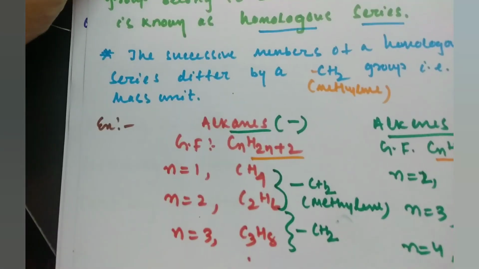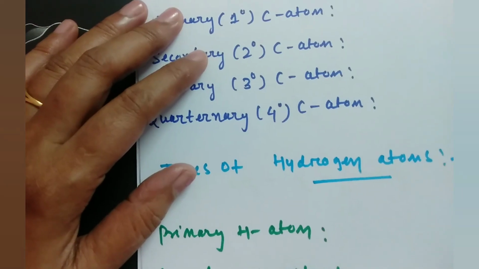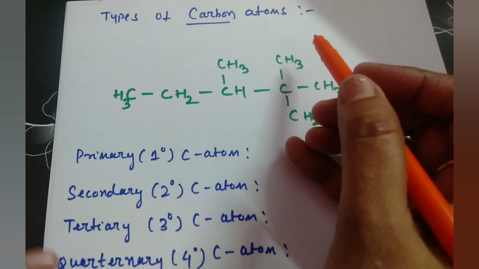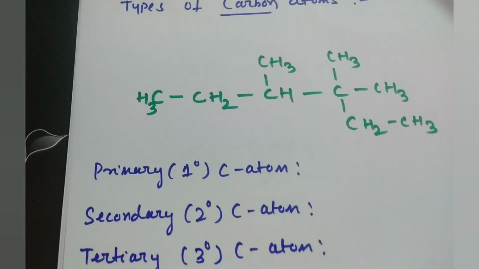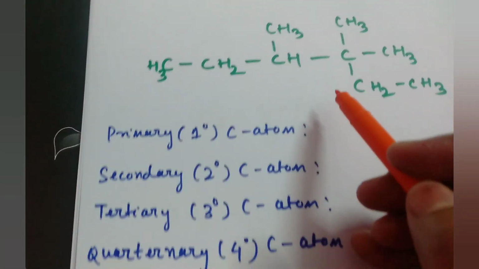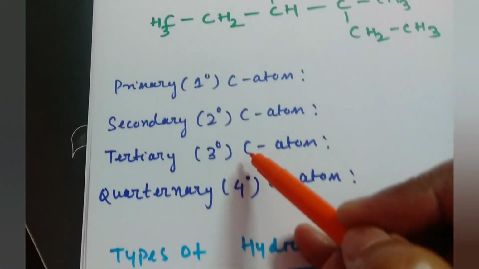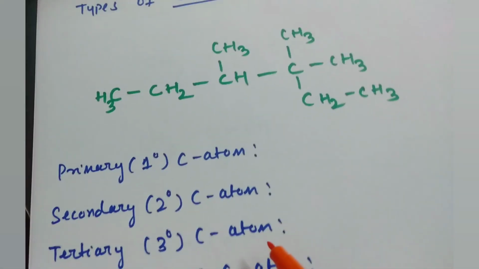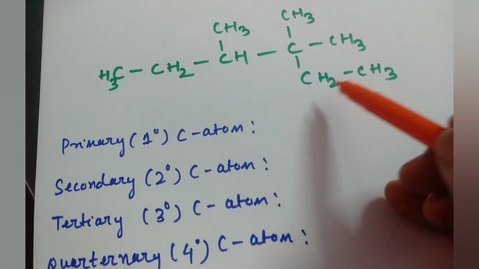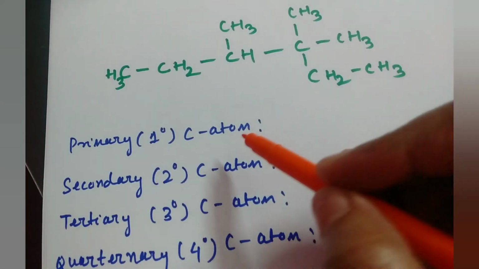Now next we will discuss another important point before going to IUPAC nomenclature. What are the types of carbon atoms? See here, this is a compound where we have to identify how many primary carbons, secondary carbons, tertiary carbons and quaternary carbon atoms there are. First of all, if one carbon is attached to another carbon atom on one side, or to no other carbon atom on any side, it is known as a primary carbon atom.